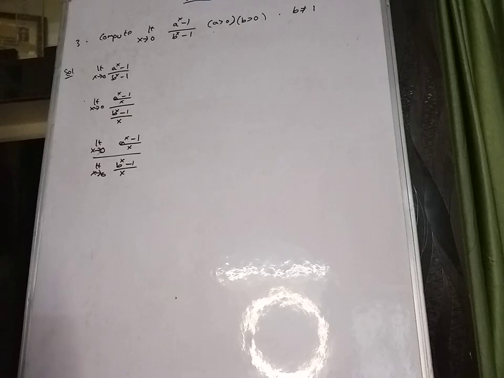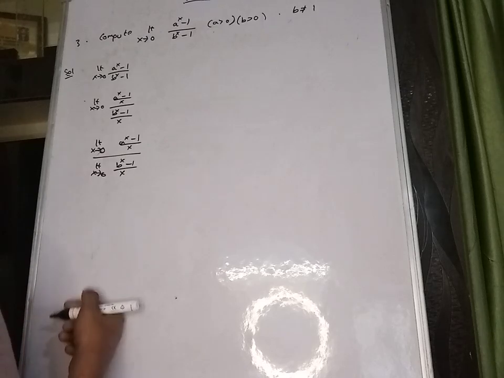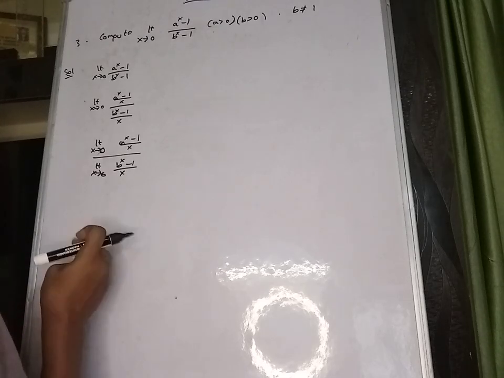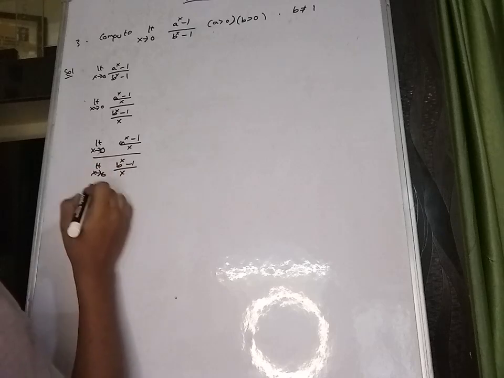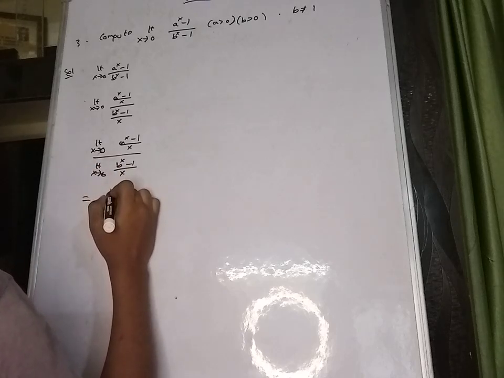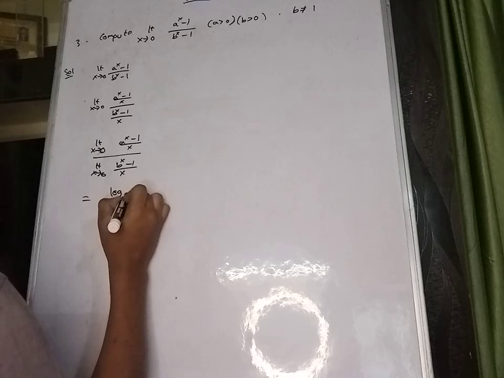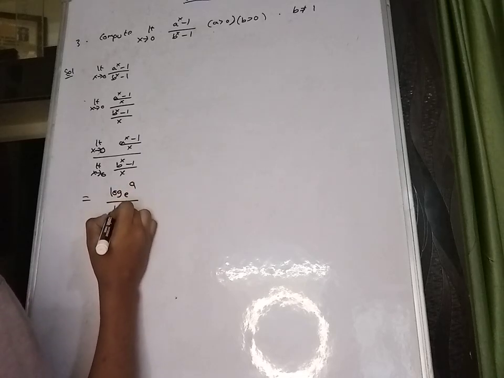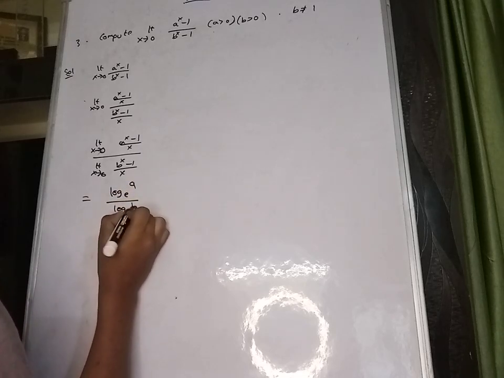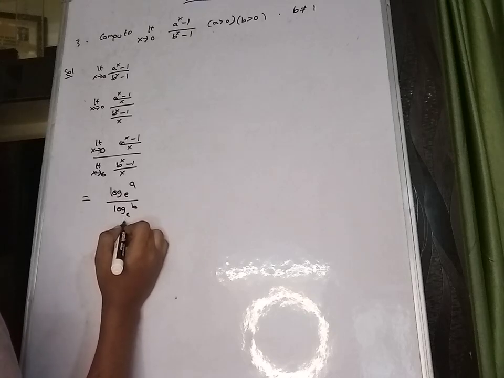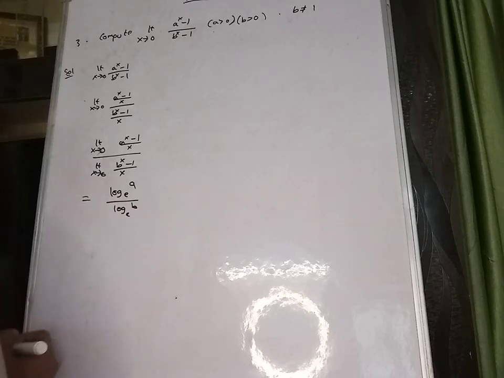We know this formula, limit x tends to 0, (a power x minus 1) divided by x is nothing but log e a, and similarly for the denominator, so we can write it as log e a divided by log e b. Okay, this is the final answer.